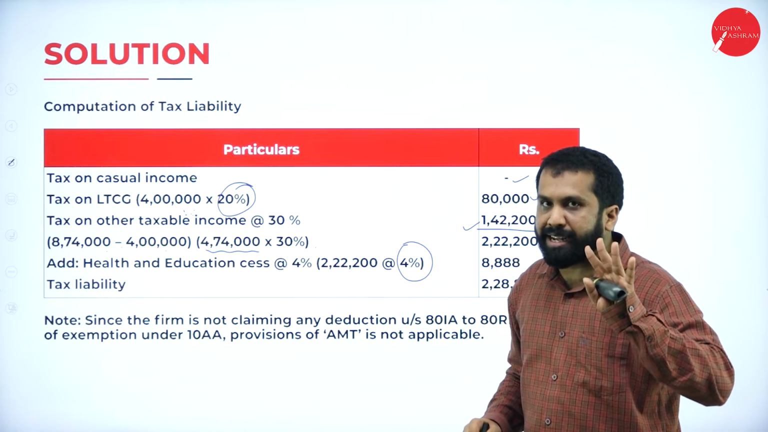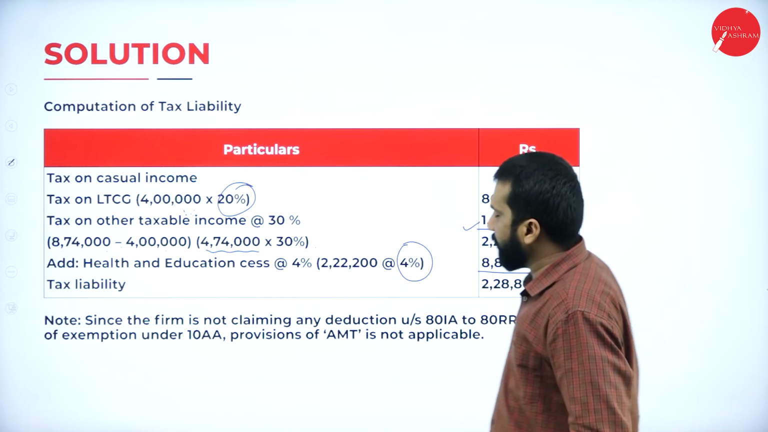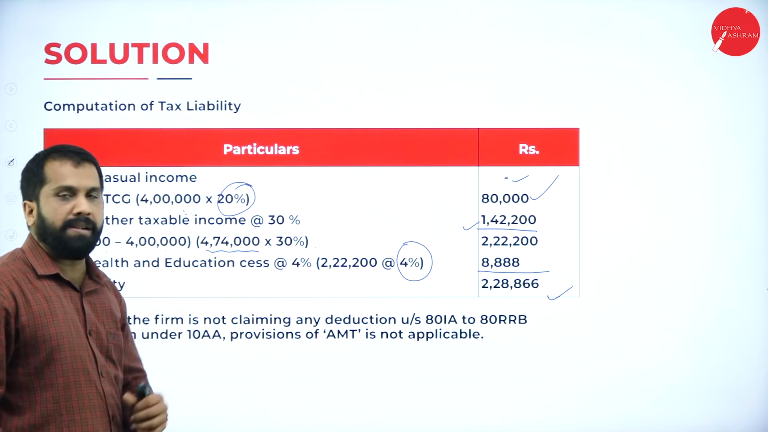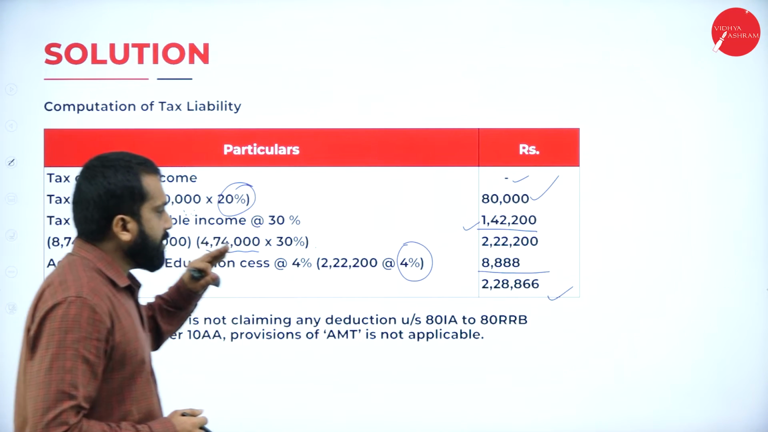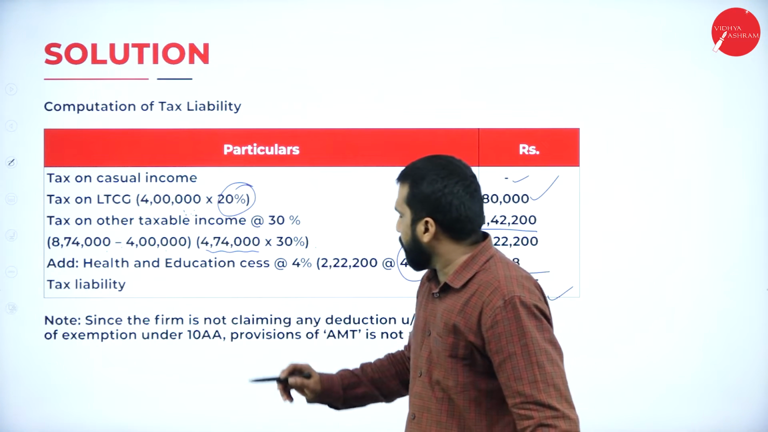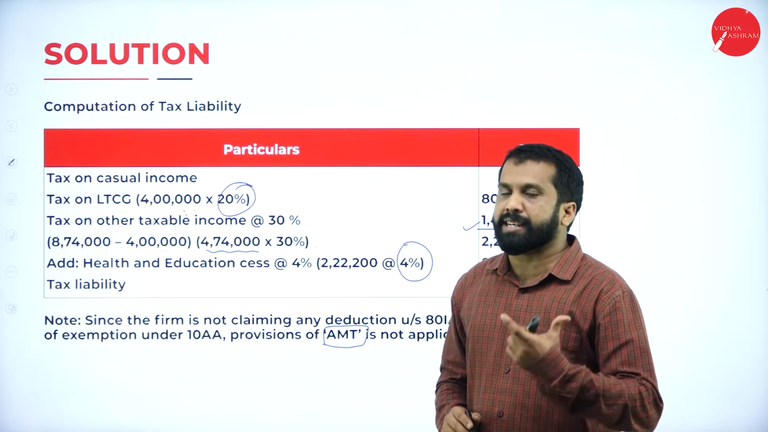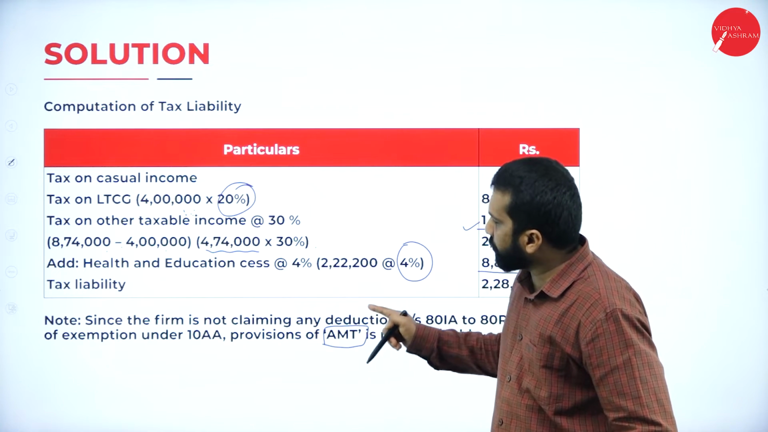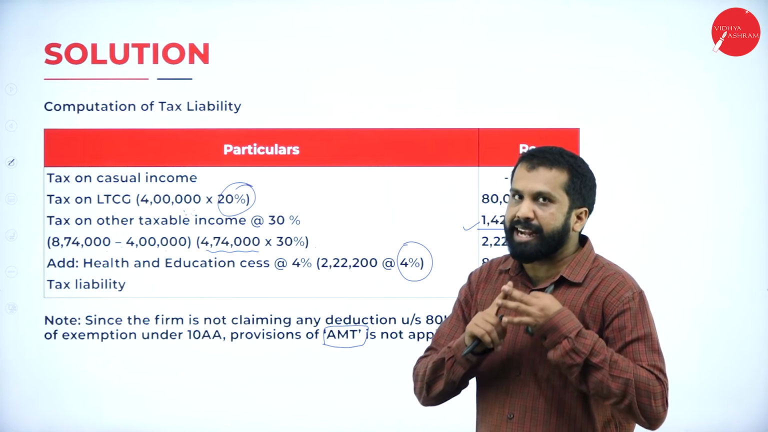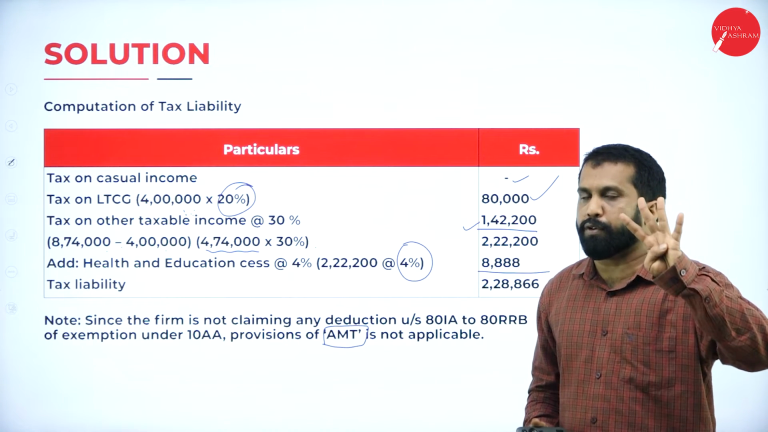Calculate 4% education cess, it is 8,888. Your tax is 2,28,866. What is this? Tax liability. Hope you are clear. Yes, this is what we call tax liability. We don't have any deduction. So I'll explain what this AMT is. Alternative minimum tax. I'll explain it later when we are doing this particular provision. Remember, alternative minimum tax. Now, this is all about your complete problem, all 4 steps.